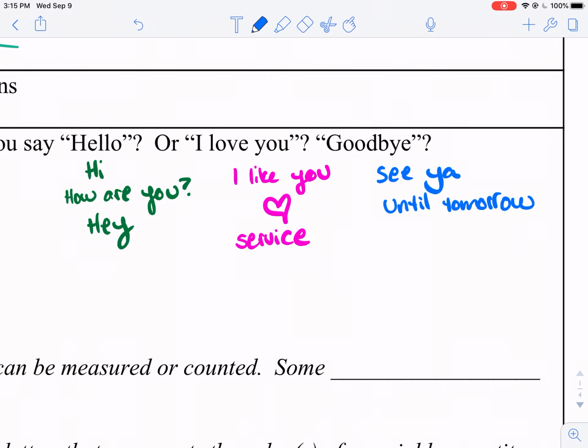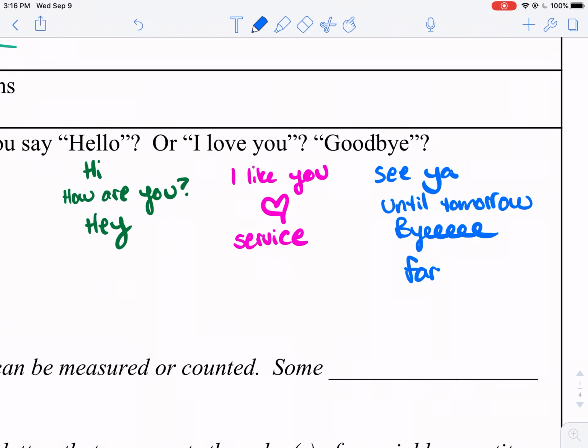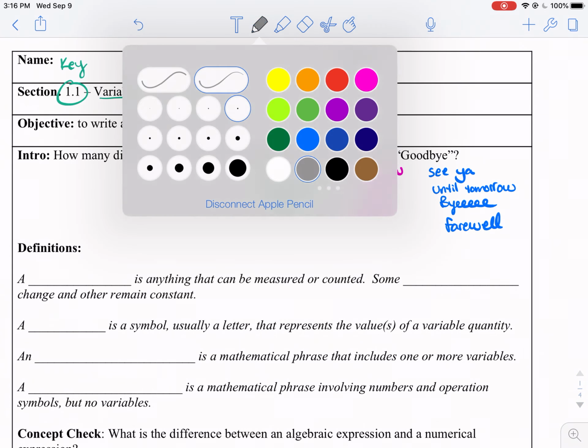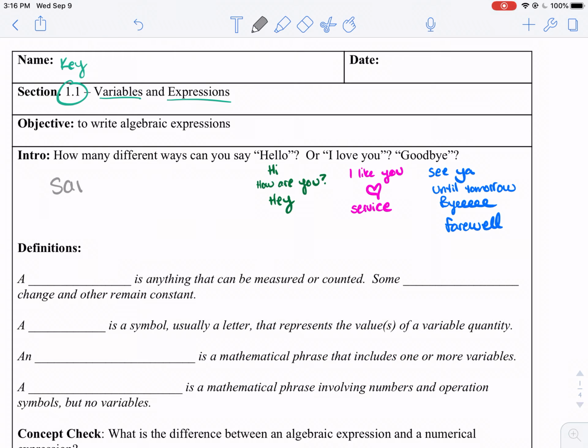I have a cousin who likes to say bye with like a million E's. But they all mean the same thing. They all mean like farewell, I'll see you later. So while they look different, they mean the same thing. They have the same meaning. So today we're going to look at different expressions that have the same meaning.